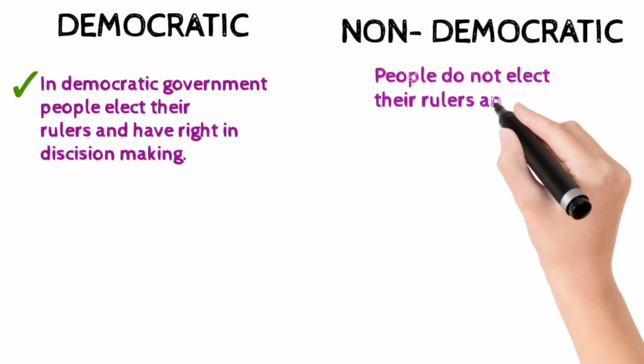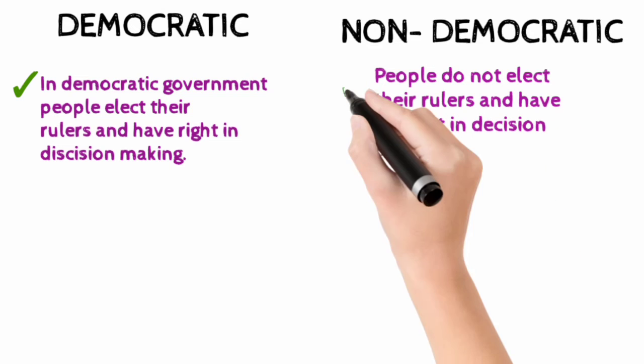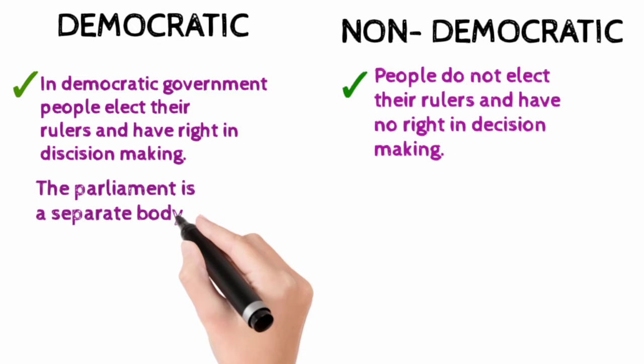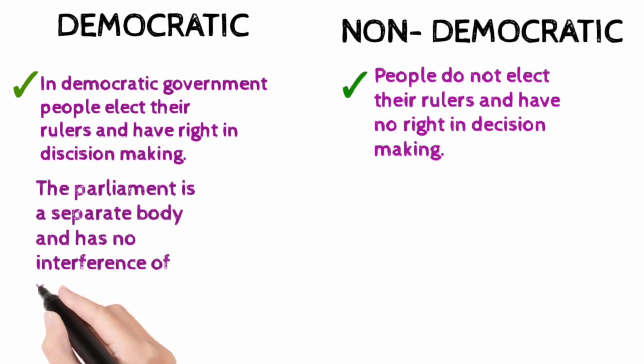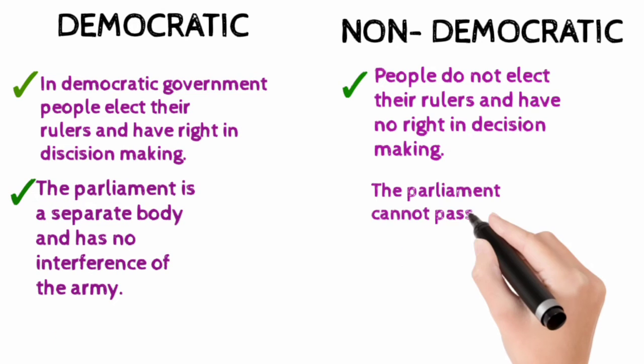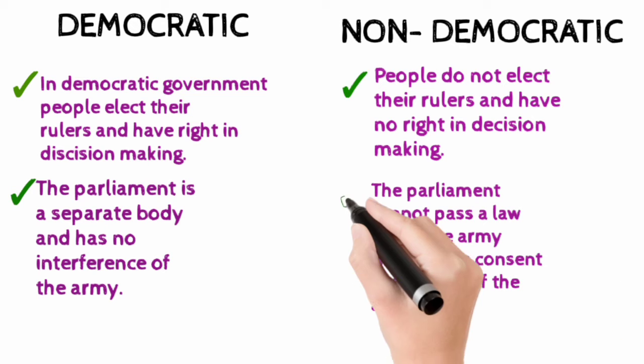While in non-democratic government, people do not elect their rulers and have no right in decision making. Point 2. The parliament is a separate body and has no interference of the army. While in non-democratic government, the parliament cannot pass a law about the army without the consent of the chief of the army.